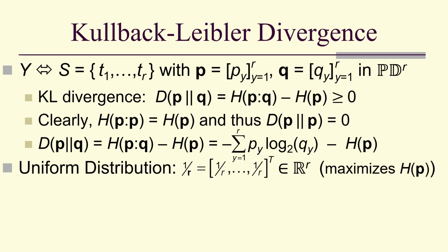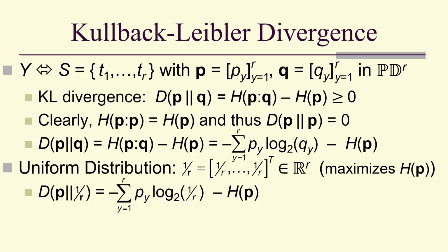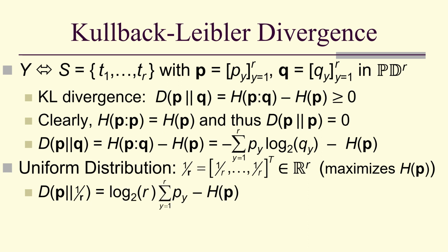Let's look at what happens, for example, with the uniform distribution, where for R outcomes, the probability of any outcome is 1 over R. We know this maximizes the entropy. Let's see what happens when we substitute it into the KL divergence. So we get this, and properties of logarithms. 1 over R inside the log is just R, the negative one factors out and cancels with the negative one in the beginning. There's no y terms in the log base 2 of R, so we can switch those two. The sum of the probabilities is 1.